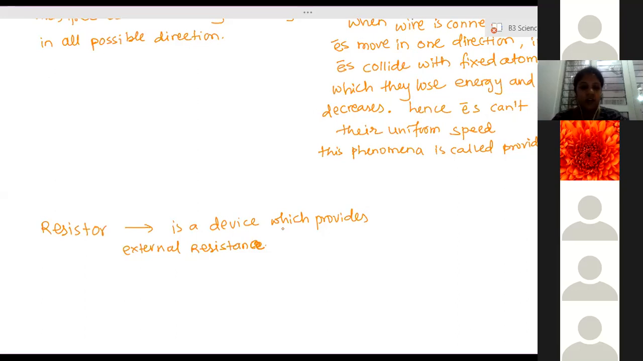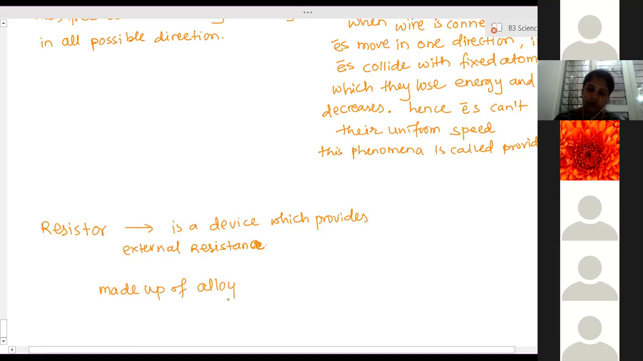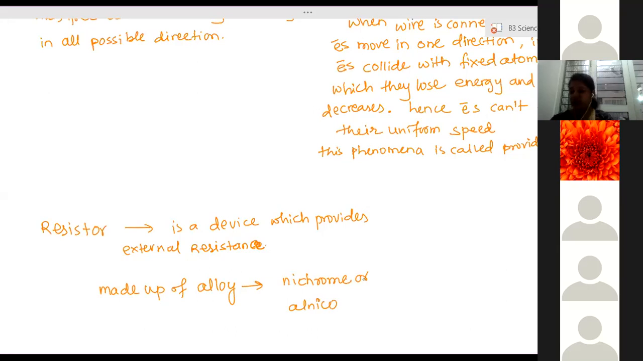So a resistor is a very small device made up of alloy. Alloy called nichrome or alnico. Nichrome is the alloy of nickel and chromium. And alnico is the alloy of aluminium, nickel, and cobalt.